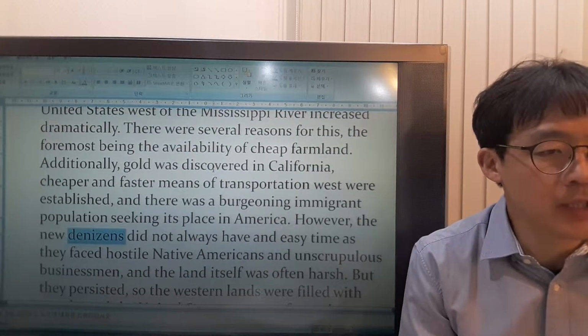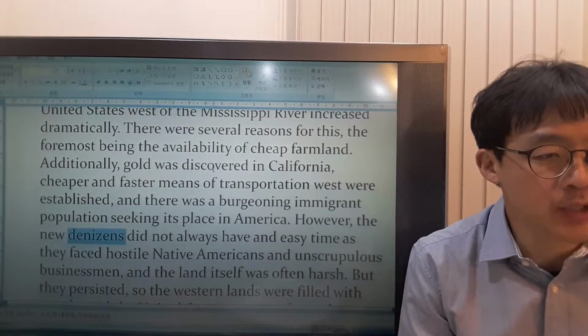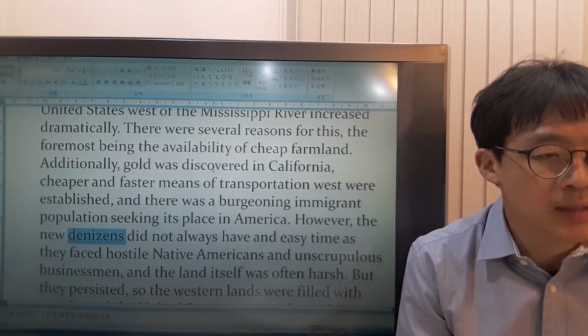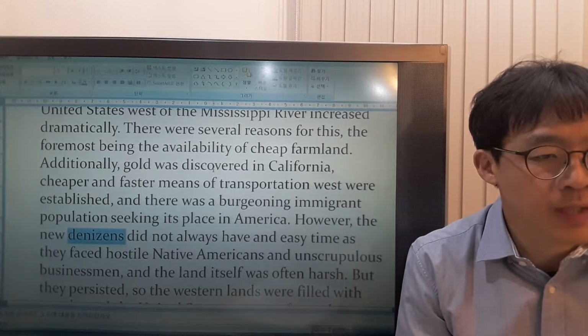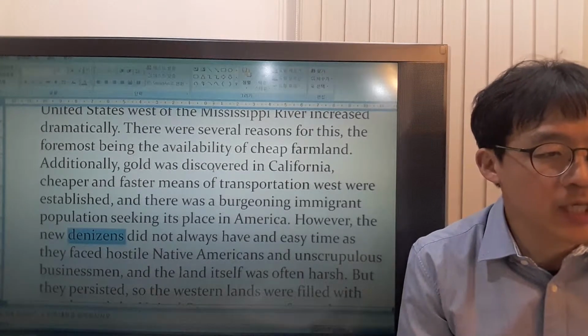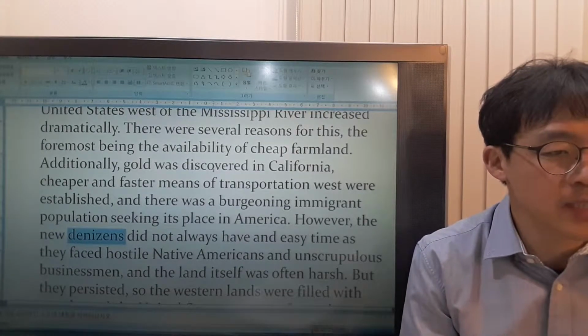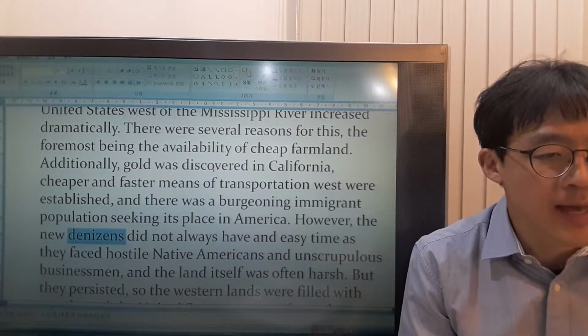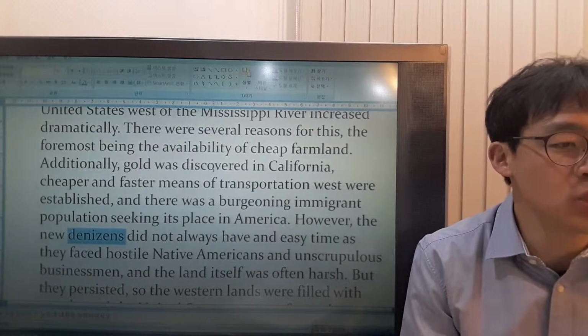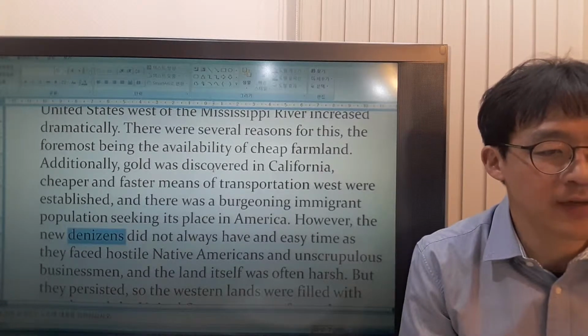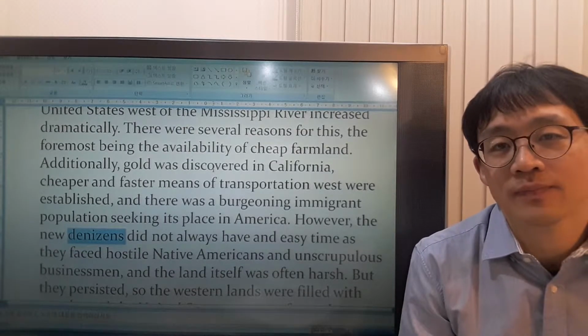And there was a burgeoning immigrant population, a lot of people, okay, increased people immigrating to seek a place in America, okay. However, but the new denizens didn't always have an easy time.